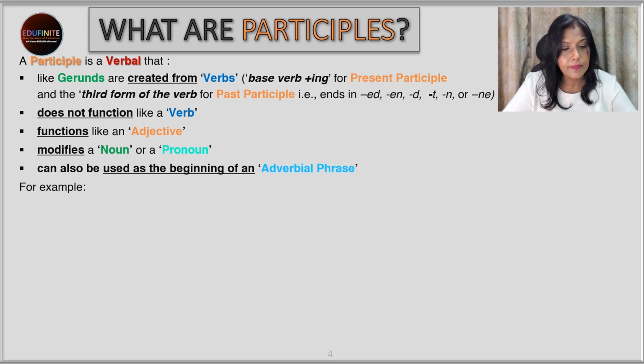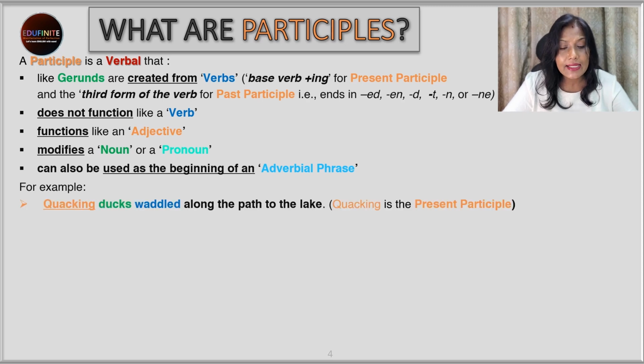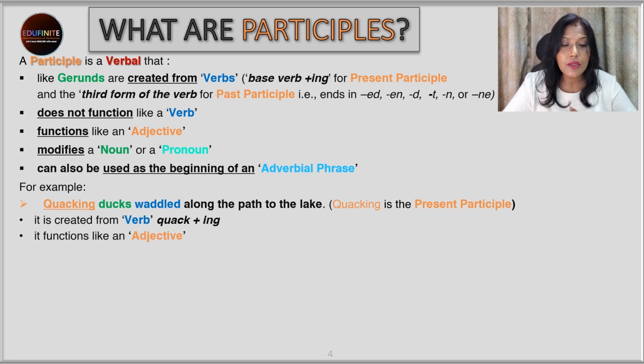For example, quacking ducks waded along the path to the lake. Now, quacking is the present participle because it's ending in ing. It is created from the verb quack plus ing, as I told you. It functions like an adjective. Why? Because it is describing or modifying the word ducks. It is telling us more about the ducks. What type of ducks? Quacking ducks. That means the ducks are making some sound. Now, it modifies the noun ducks.